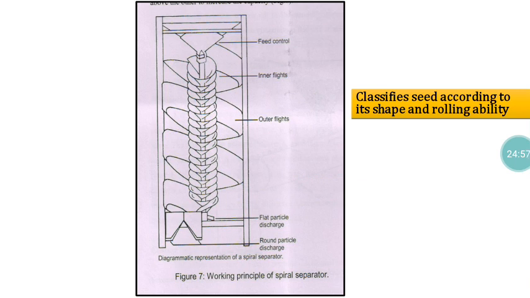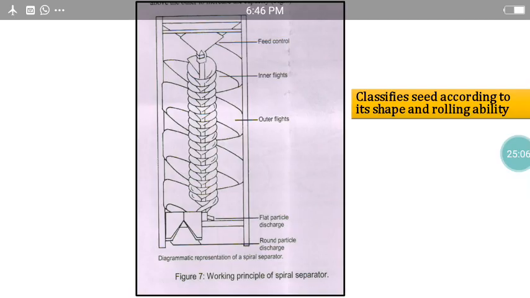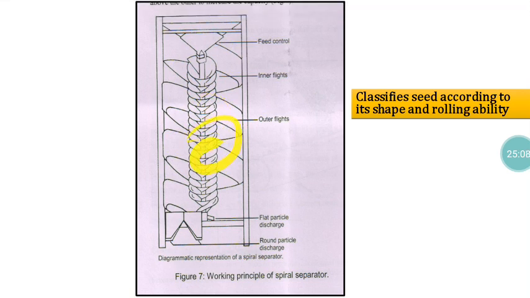So this is another instrument, the spiral separator. Here the separation is mainly based on the shape and rolling ability of the seeds. The seed will be fed from the top, and it will take a spiral movement. During several rounds of spiral rotation, the heavyweight material will tend to occupy the outermost path, because one formula is there, that kinetic energy equals half mv square.